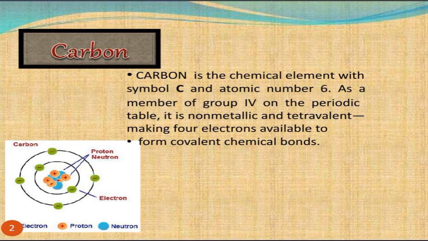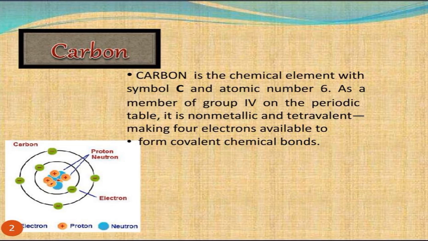Carbon. Carbon is a non-metal with atomic number 6 and it is represented by the symbol C. The name carbon is derived from the Latin word carbo, which means coal. This is because it is the main constituent of coal. The amount of carbon present in the earth's crust and the atmosphere is very small. In fact, all living things, plants and animals, are made up of carbon compounds.